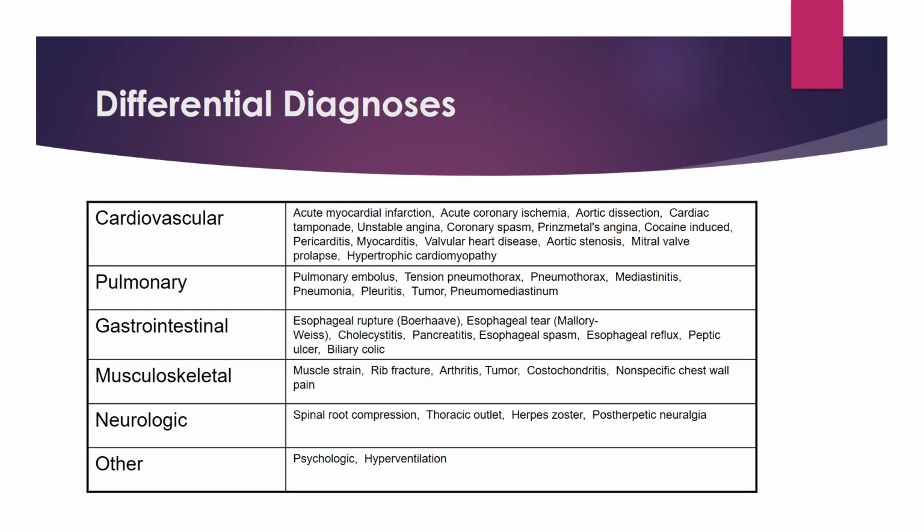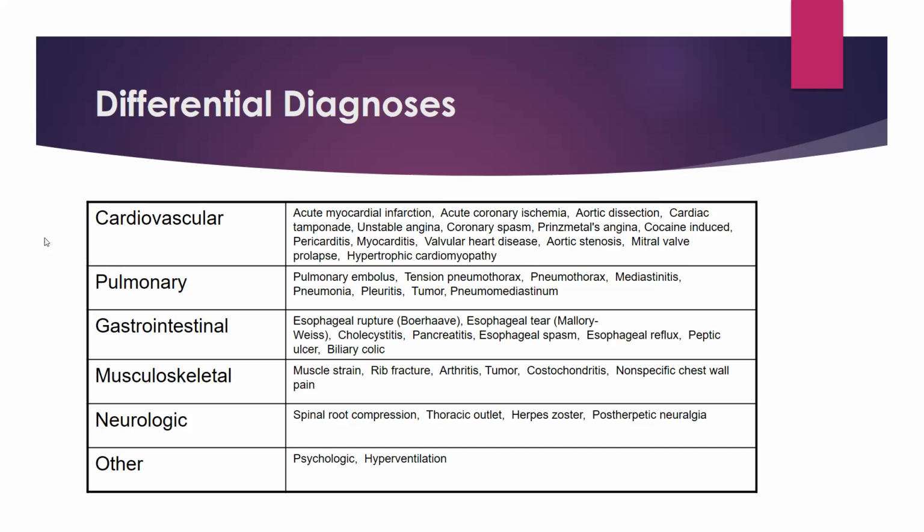Musculoskeletal causes are muscle strain, rib fracture, arthritis, tumor, costochondritis, neurological spinal root compression, thoracic outlet syndrome, herpes zoster, and sometimes psychogenic hyperventilation. All patients with psychogenic causes also come with a complaint of chest pain.